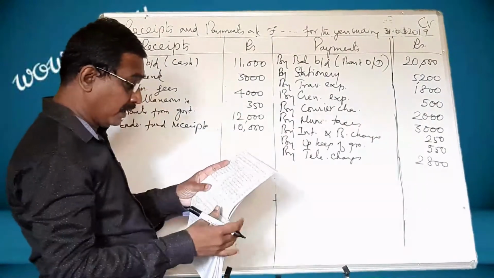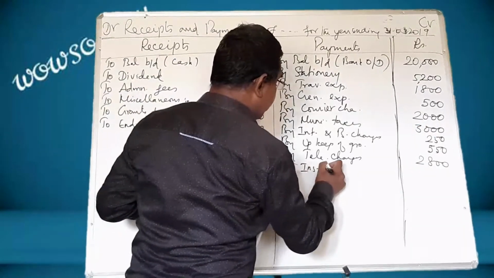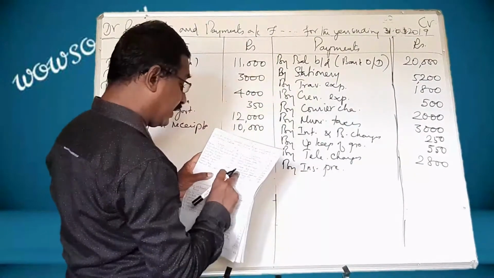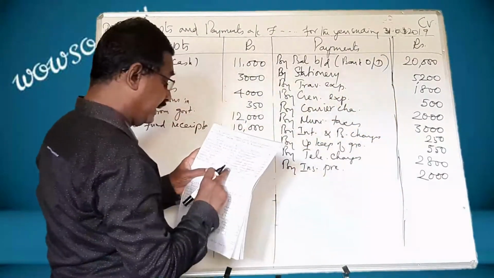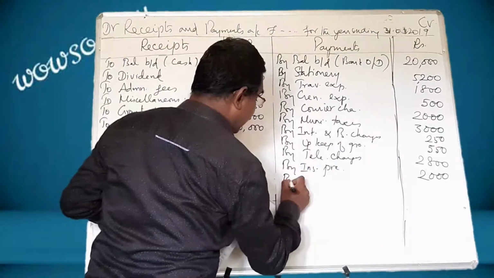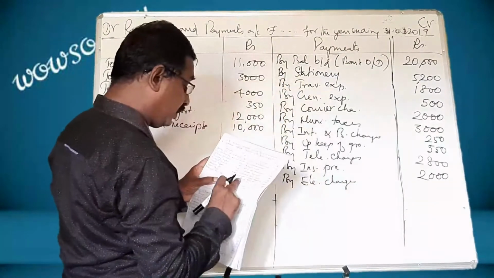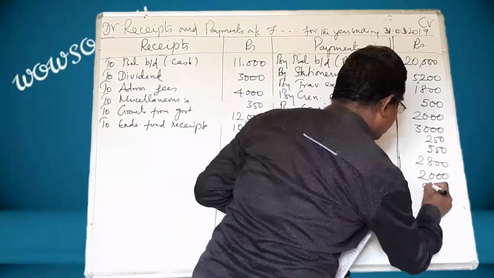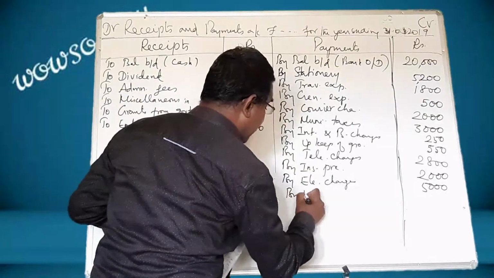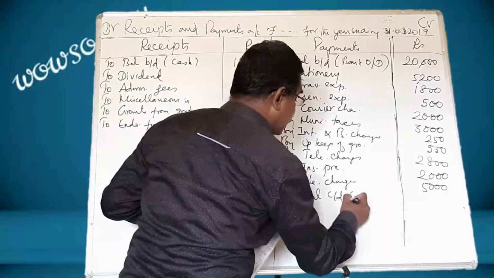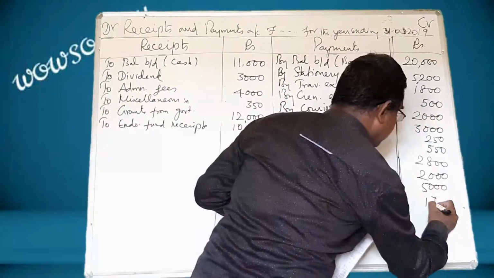Next, insurance premium paid: by insurance premium. What is that amount? 2,000. And then electricity charges paid: by electricity charges. What is that amount? 5,000. Next one, closing cash balance: by balance carried down, within bracket you have to write cash balance, 1,750.